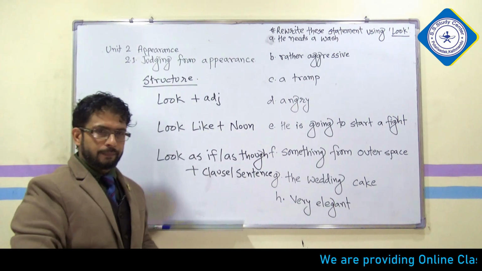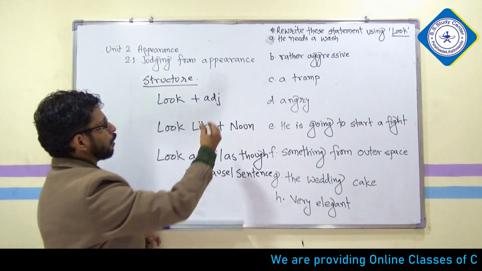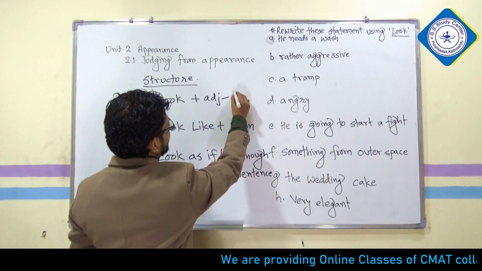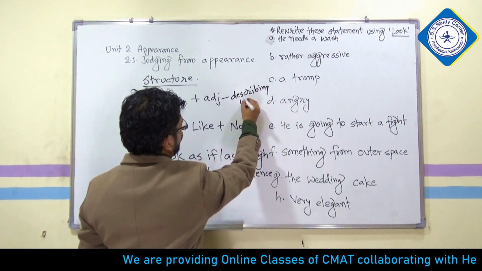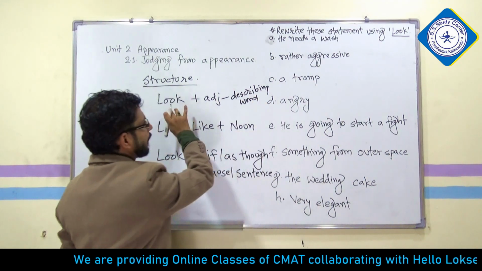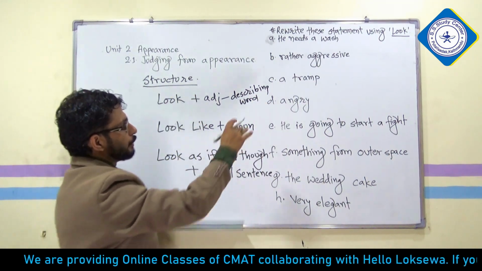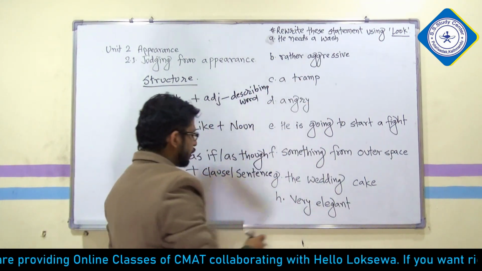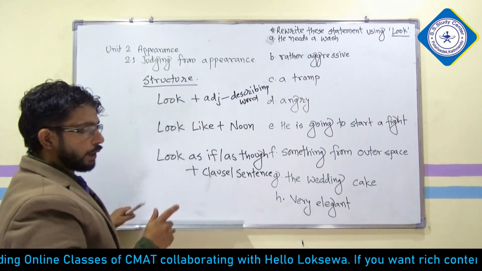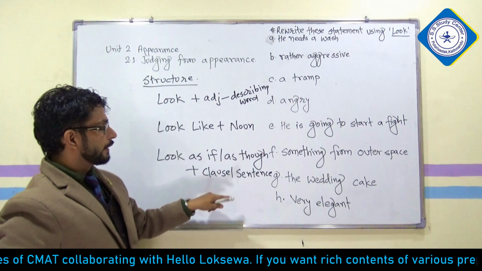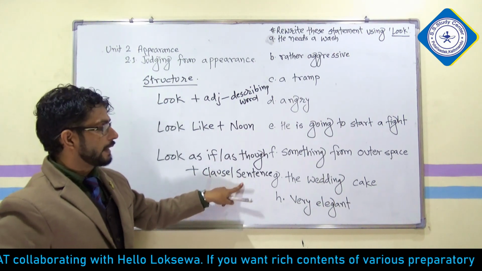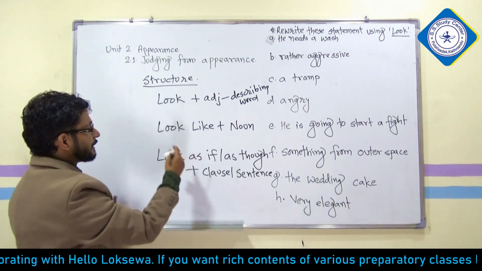But let me tell you, you need to know what an adjective is. Adjective is a describing word. So before you apply this structure, you need to look at these words, whether they are adjective, noun, or statement or sentence. A noun is the naming word.